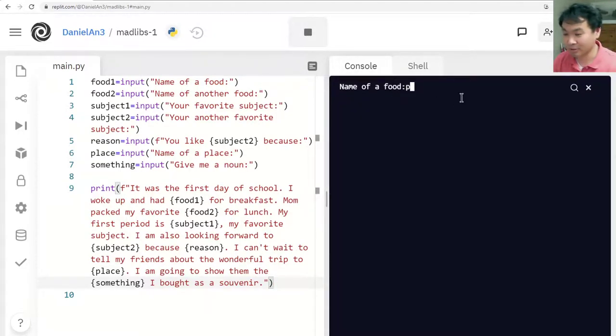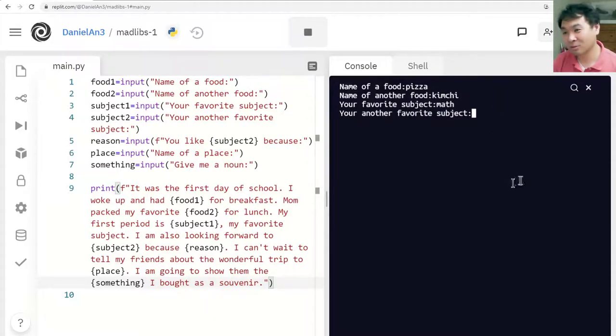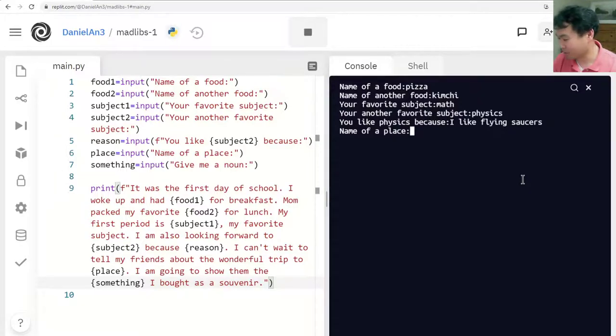Okay, name of food, pizza. Another food, kimchi. Favorite subject, math. Another favorite, physics. Okay, because I like flying things. Okay, or flying saucers. I think that's more funny. Saucers, okay. Alright, name of a place, let's see. Shake Shack, maybe? Okay, give me a noun. You know, chickens make things fun. Okay, so I'm going to put chickens.